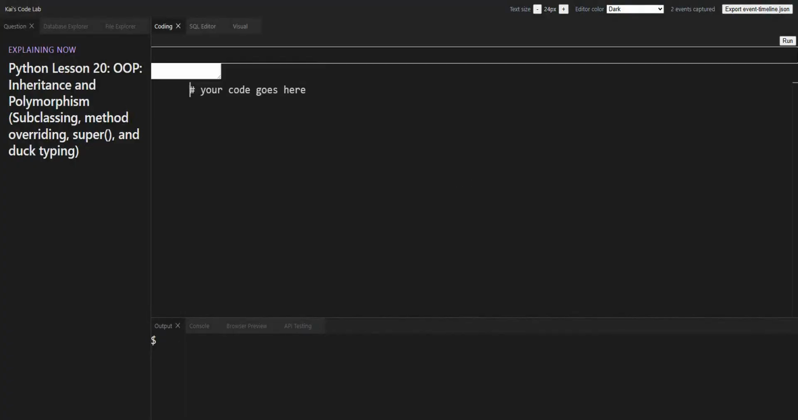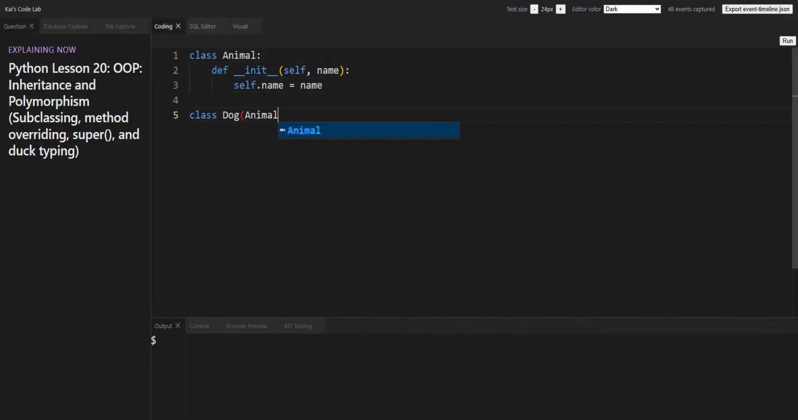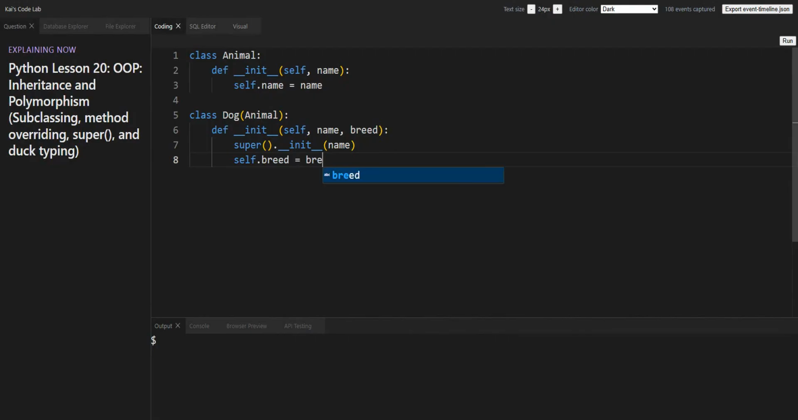Now what if Dog needs extra setup, like a breed, but you don't want to retype the name logic? That's what super().__init__ does. It calls the parent setup first, then you add the extra piece on top. You're extending the parent, not replacing it.